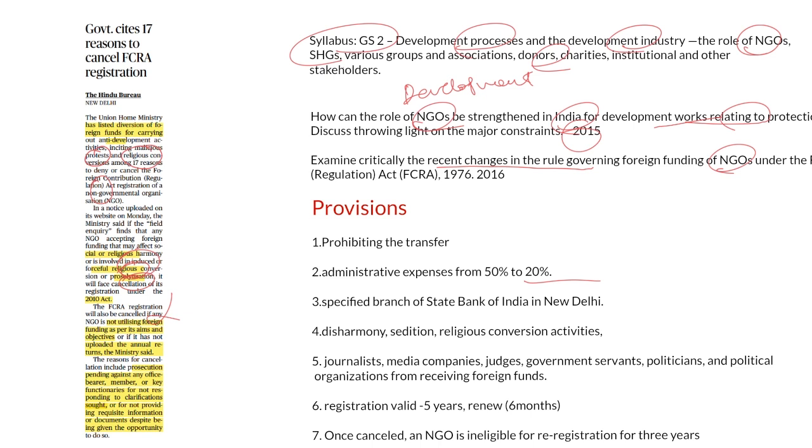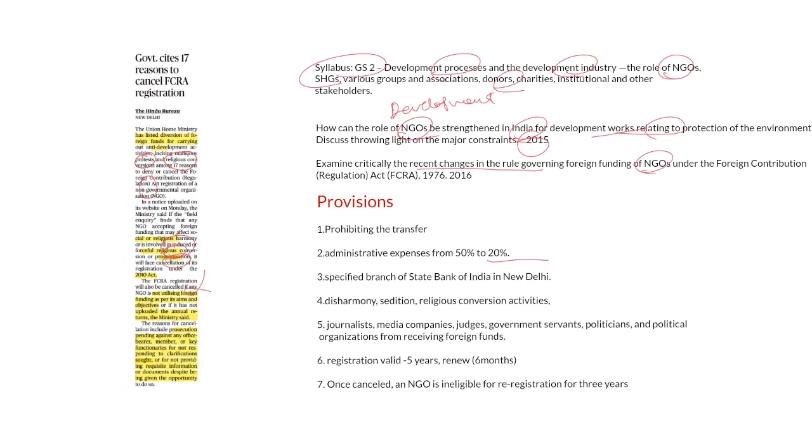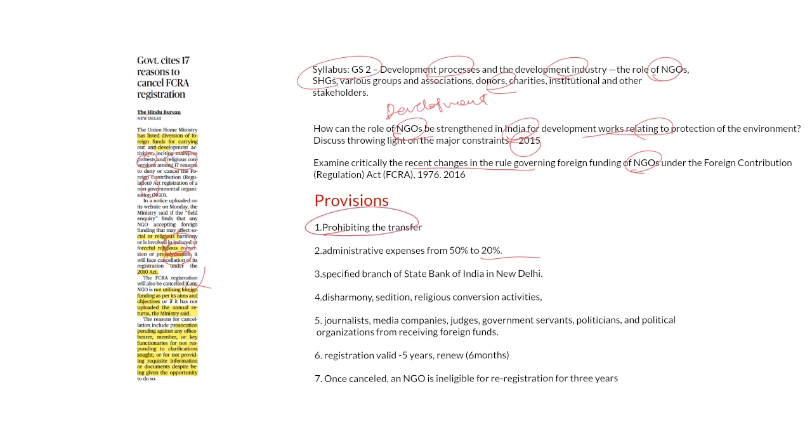Now, in this context, we will discuss certain provisions of the FCRA, especially from the prelims perspective. The first provision is prohibiting the transfer. That means the FCRA doesn't allow any organization to transfer the fund that it got under FCRA to other organizations. They have to use the fund for themselves only. Next, of the fund they got under FCRA, only 20% should be used for administrative expenses, that means giving salaries to office bearers, etc.